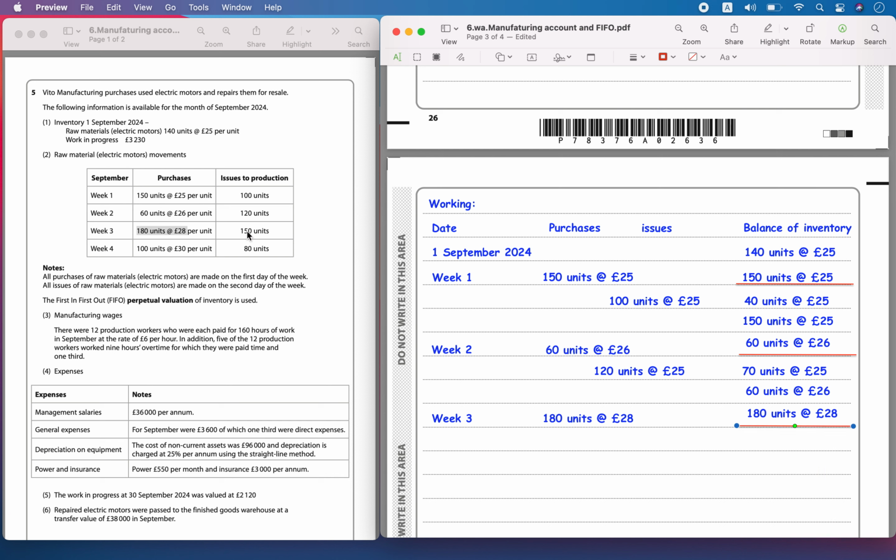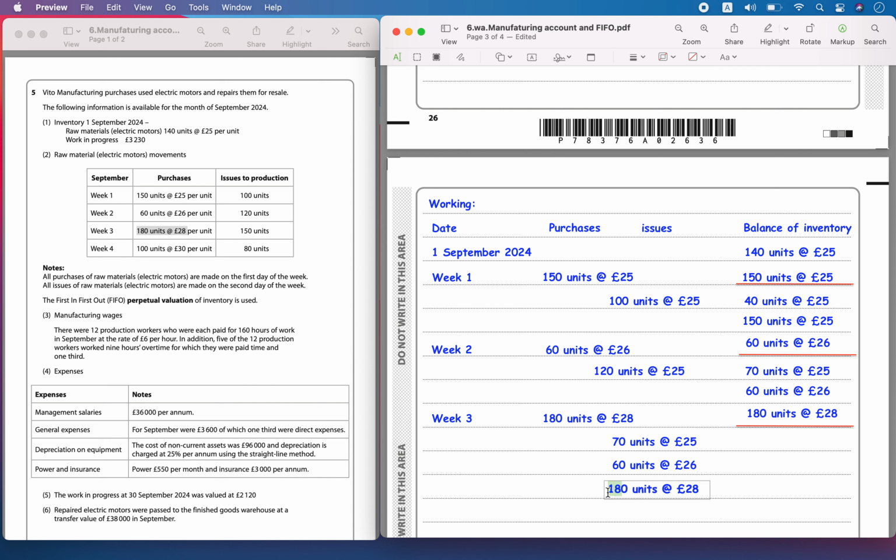Now we have to issue. Issue is 150 units. So from this we will issue 70 first. Okay, 150 units. So 70 plus you have 60. So 130 units have been issued out of 150 units. You still have to issue 20 more units. So 20 more units is going to be issued at 28.